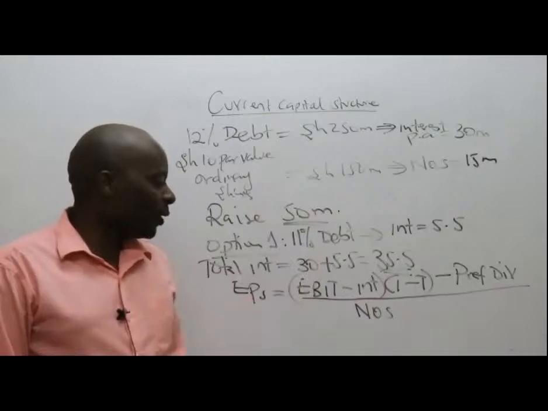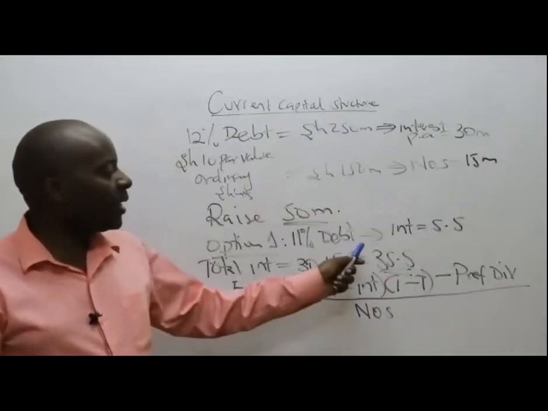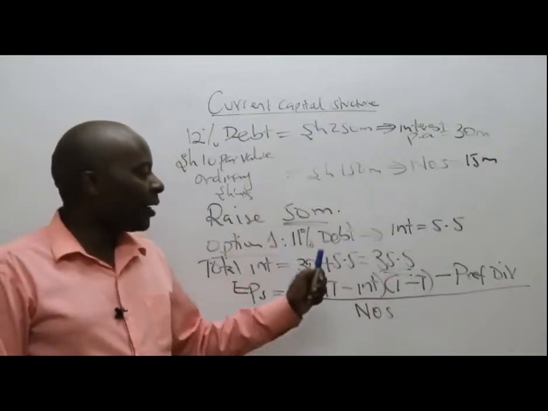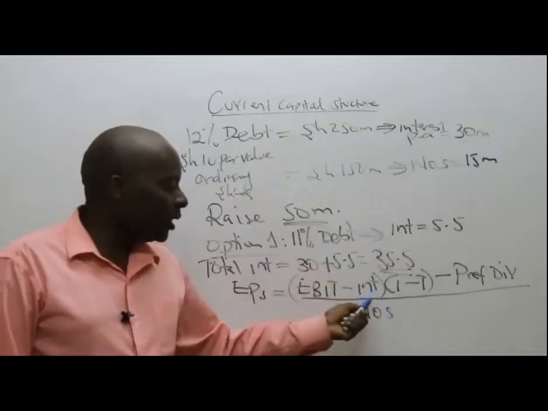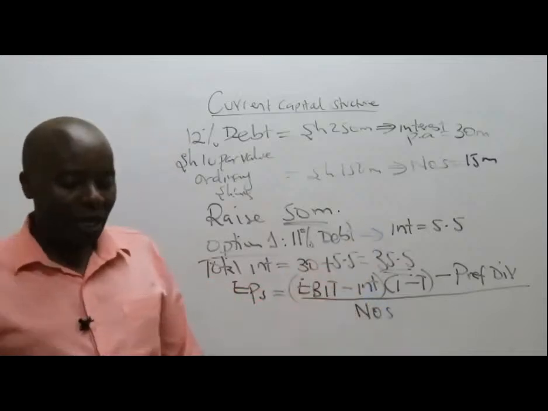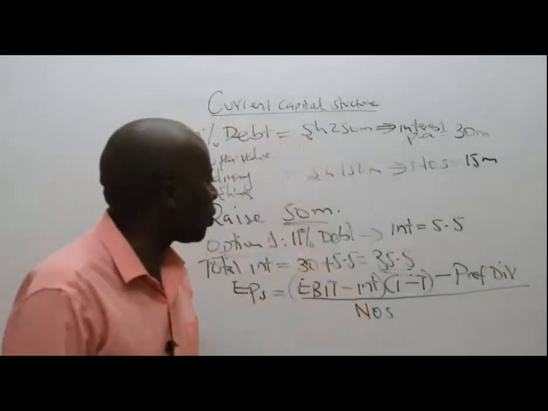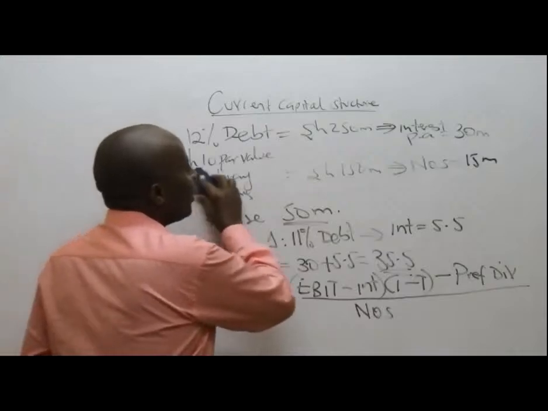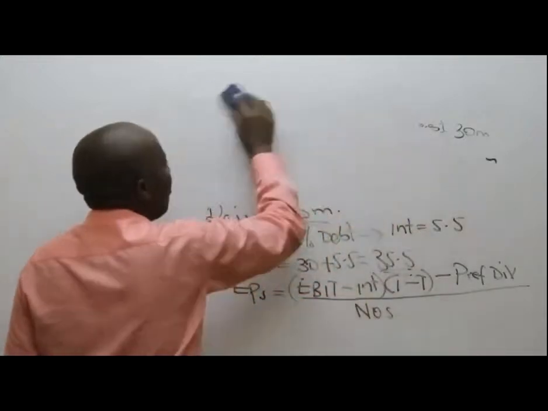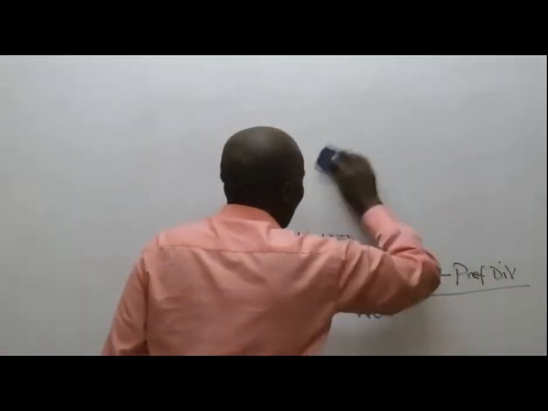Now, please do me a favor. Plug in the figures that we have in this formula, and call this EPS option 1.